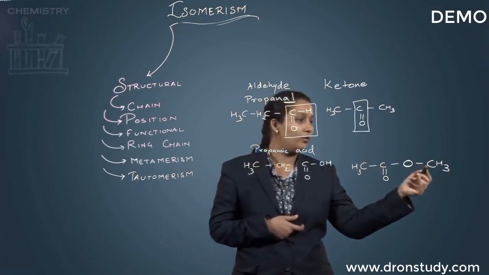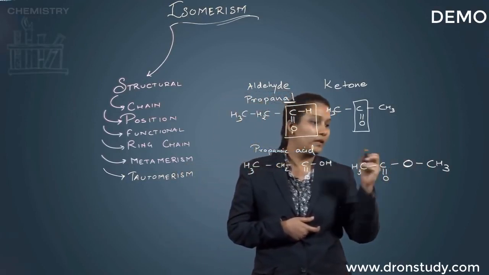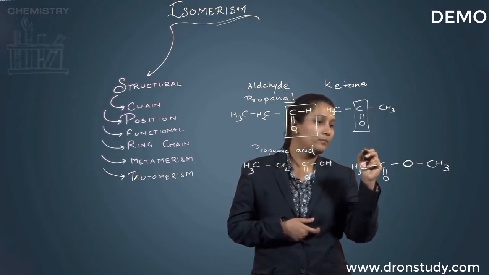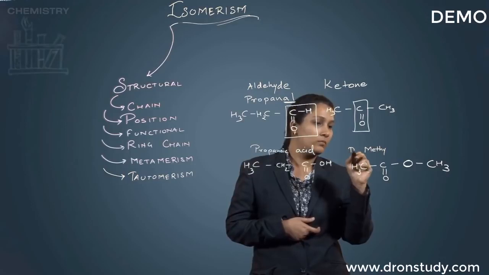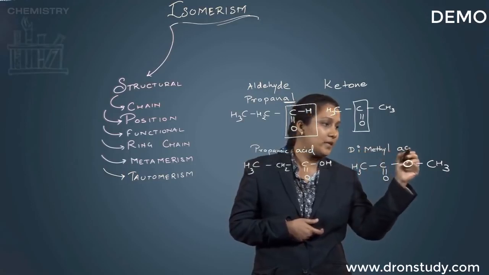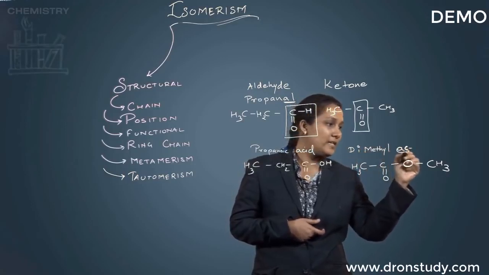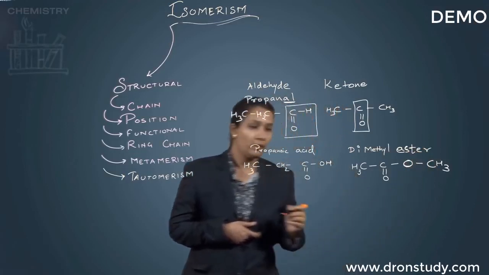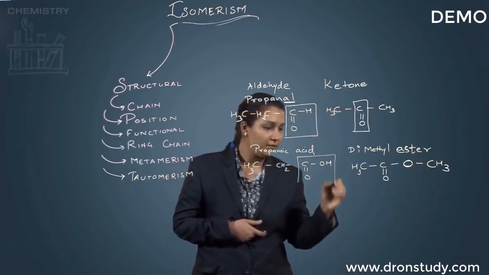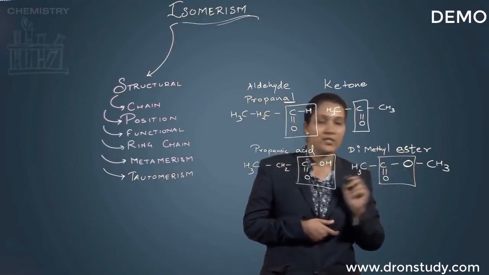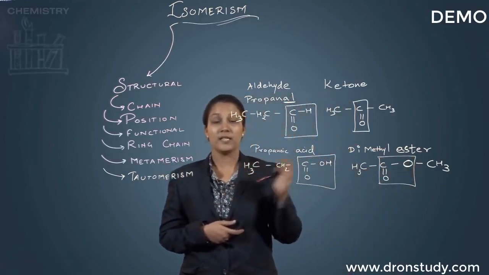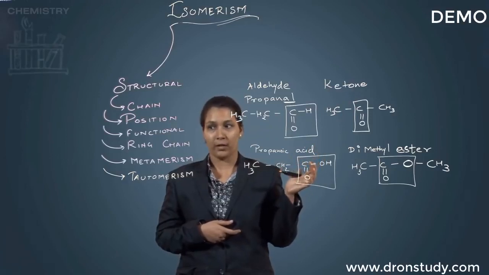So if you write down the name for this one, it is methyl acetate, the methyl ester. Okay, so in this case I'm having the functional group of a carboxylic acid, while over here I have the ester functional group. Fine. So these are the functional isomers which we were talking about.